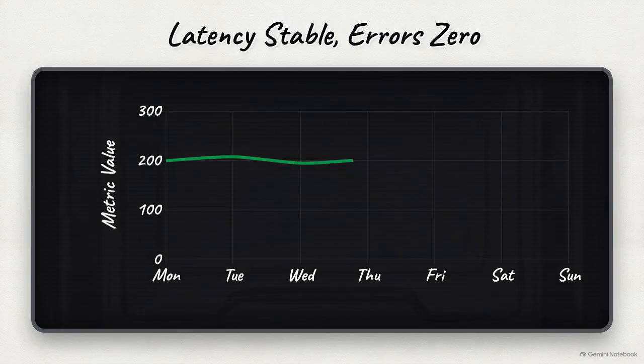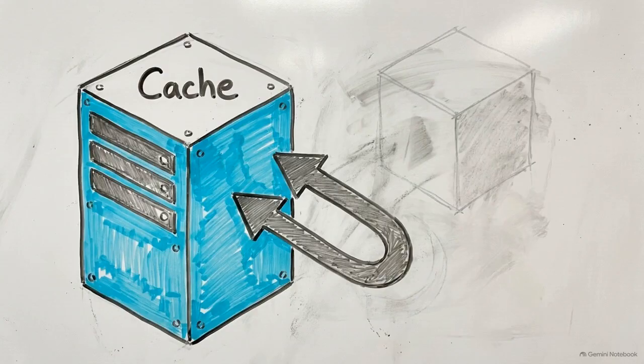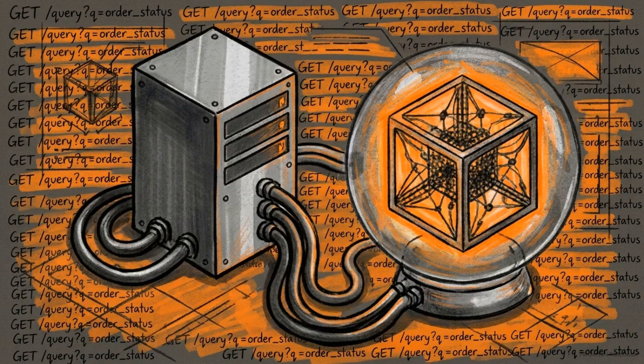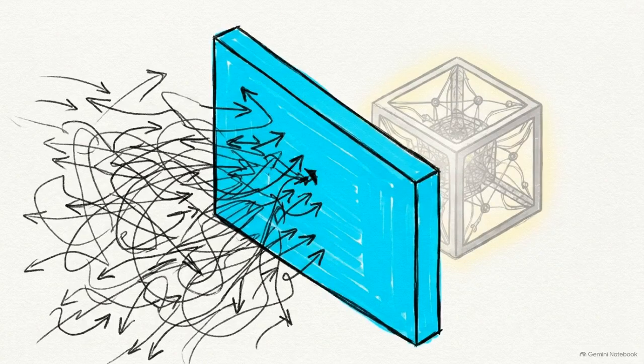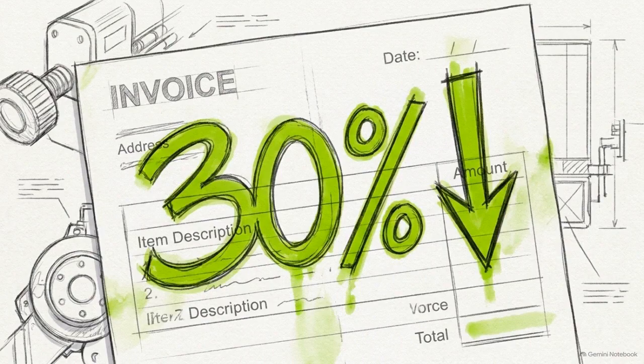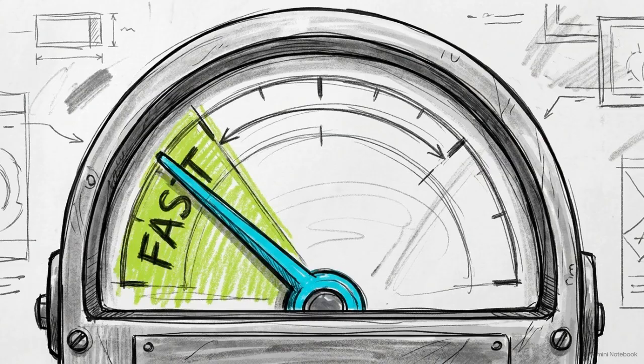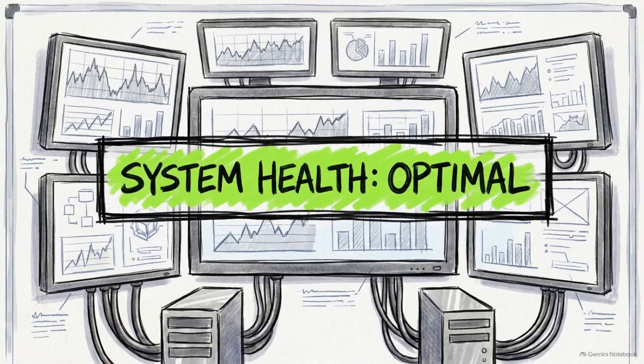While testing, we meticulously track the request latency and error rates every day. We also aggressively cache successful responses, so the exact same question never hits the model twice. Identical questions often account for a significant portion of user traffic. Caching those responses prevents the model from processing the same request repeatedly, which can reduce a company's total inference bill by 30%. An AI system proves it is production ready only when its low latency, high accuracy, and optimized costs are tracked on a daily dashboard.